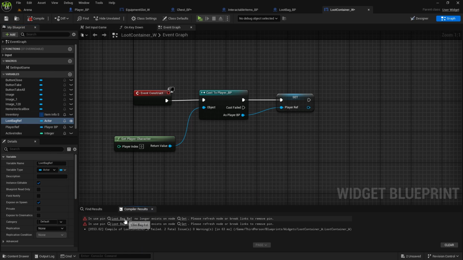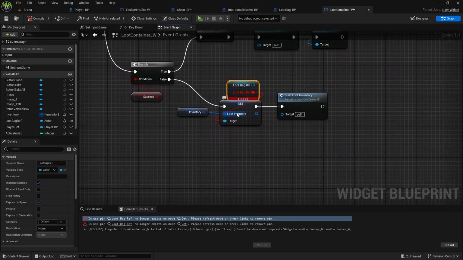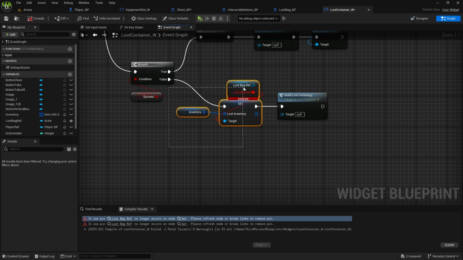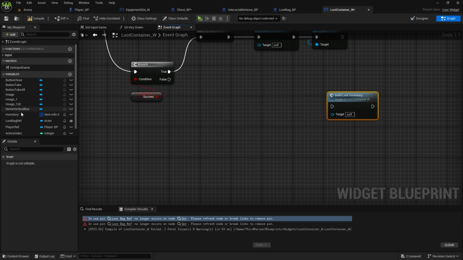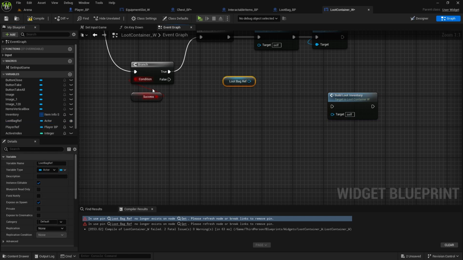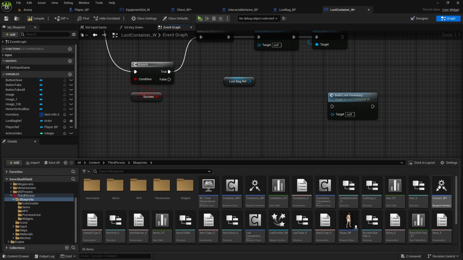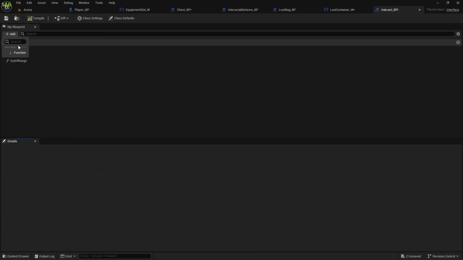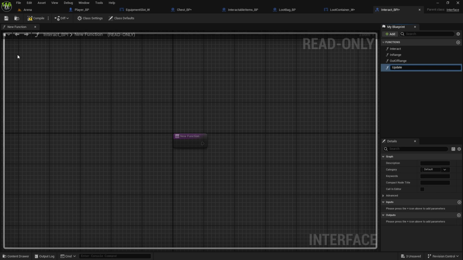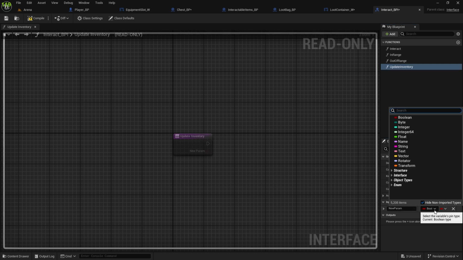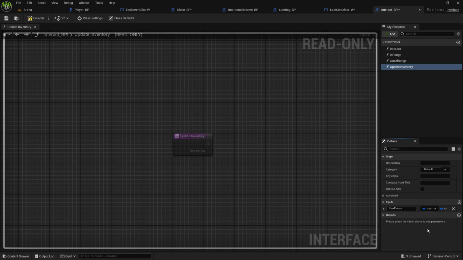And if you compile, it will give us some errors, so click on the first one. We need to change it here, so just remove this whole thing. Now if you were to get a loot bag reference, we can't really set inventory here because we don't know which actor we're trying to access, so it wouldn't find it. Instead, in our interact BPI, we're going to set up a new function, so add the function, and this will be update inventory. It will take an input of item info s, make it an array, and this one is inventory.